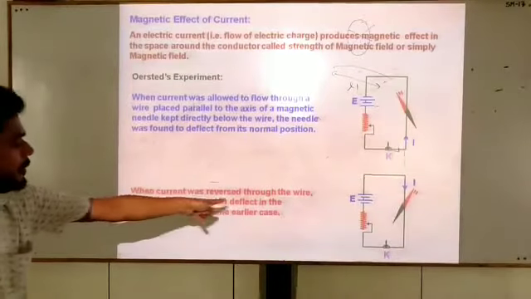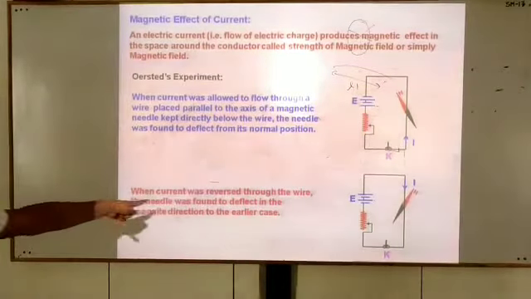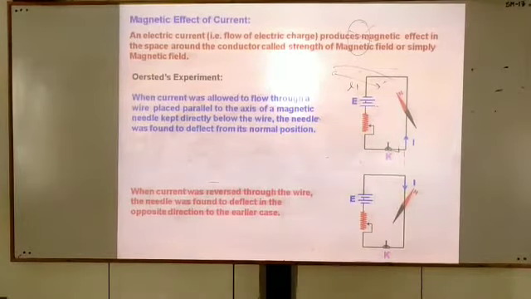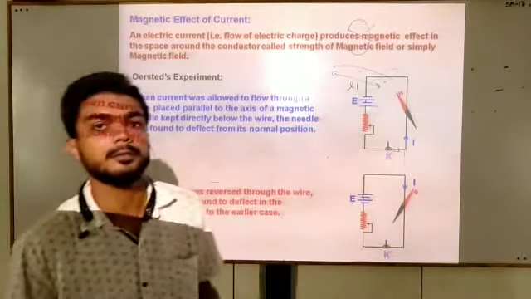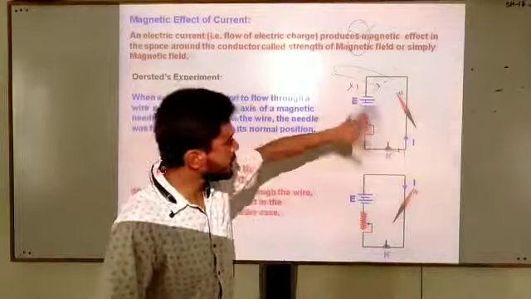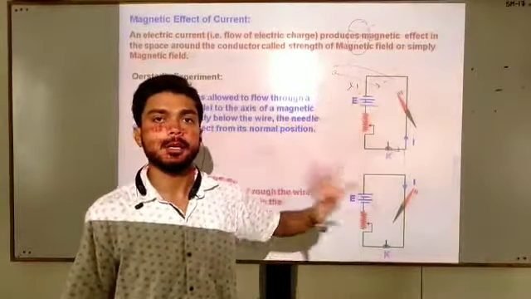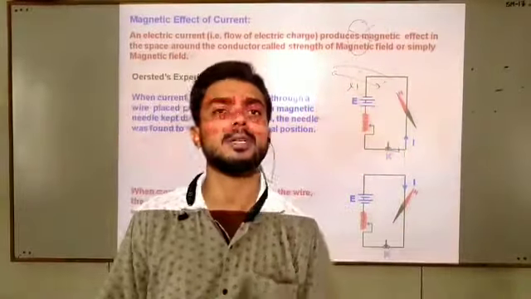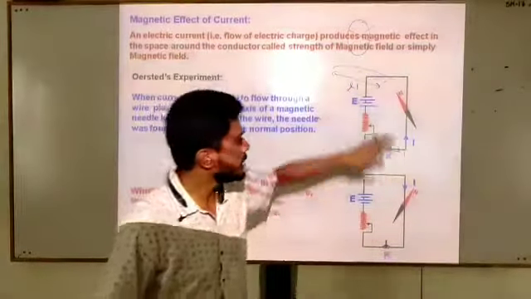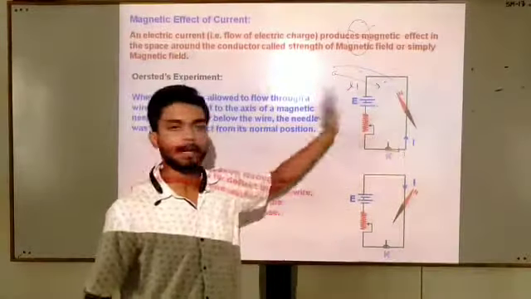When current was reversed in the wire, the needle was found to deflect in the opposite direction to the earlier case. Here, one new observation is that when we reverse the direction of current, the magnetic field also reverses its direction, because there is a change in deflection of the magnetic compass.